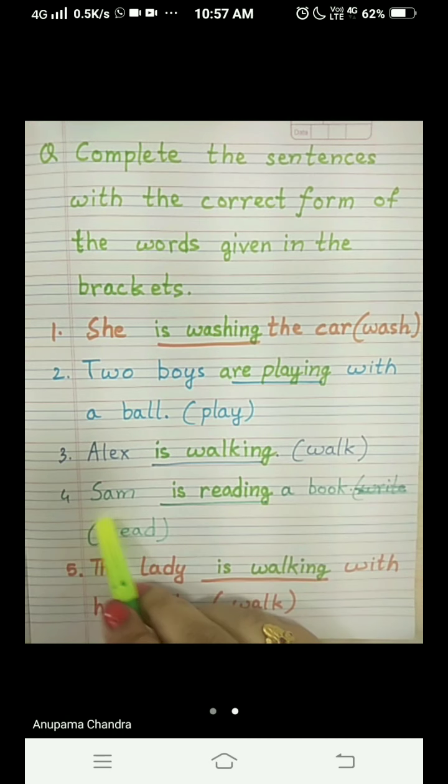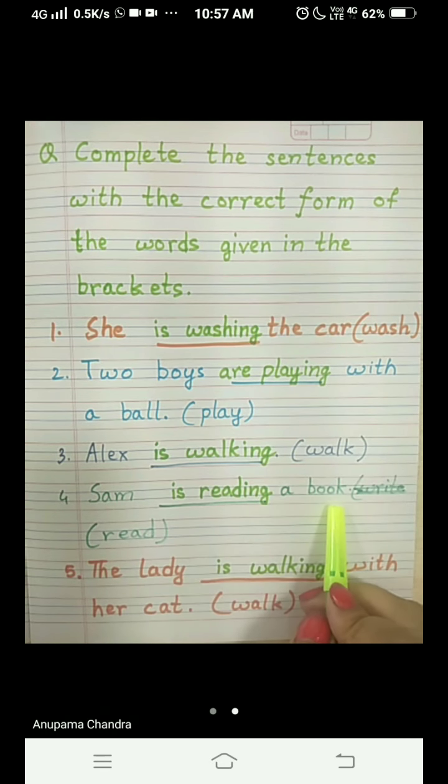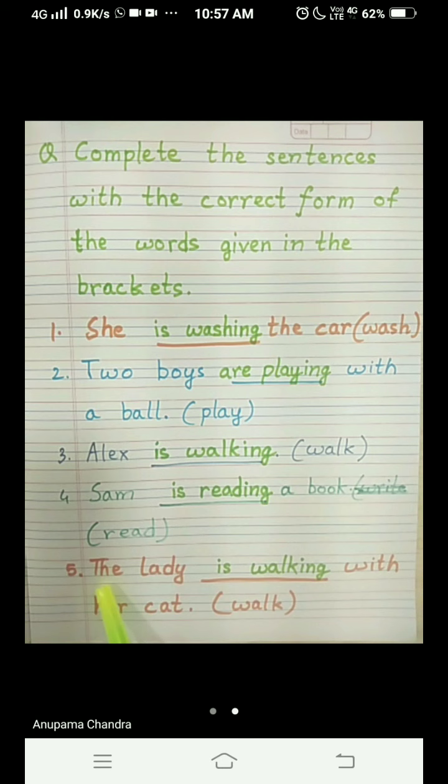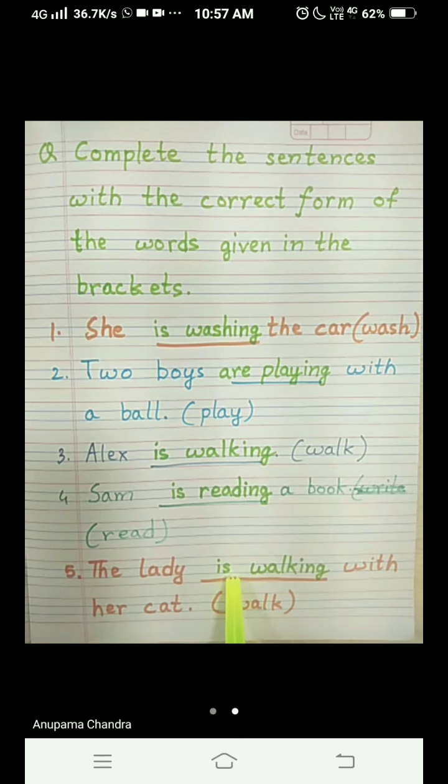So we write Sam is reading a book. And the fifth one, the lady dash with her cat. In the bracket it is given walk. We add ing to walk, and before that we write is for the lady. How many ladies are there? Only one. The lady is walking with her cat.